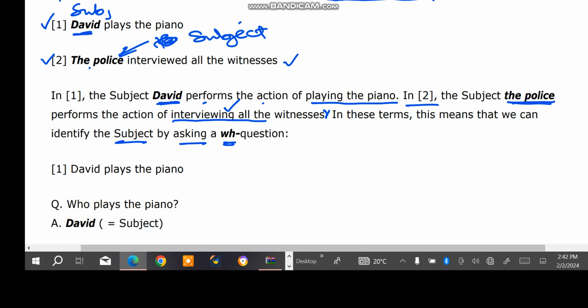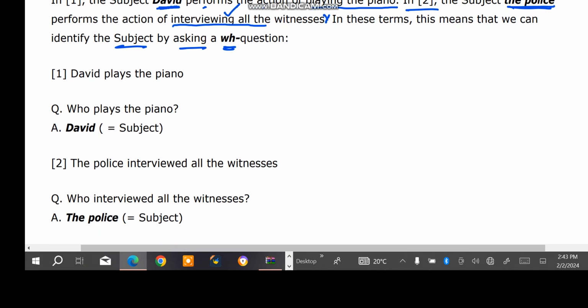For example, in the first example we have David plays the piano. So you are going to ask the who question: who plays the piano? It's David. Who plays the piano is David, which is the subject. This is another alternative which is going to assist you to identify the subject by just asking who. In every sentence, ask who performs the action.